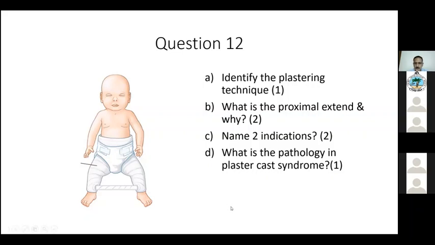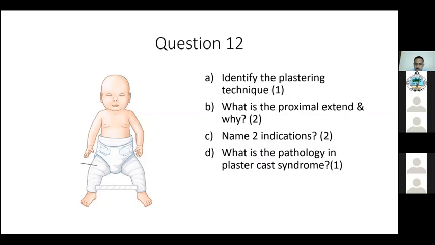Thank you, sir. Sir, what is the one most important complication of Gallows skin traction, what should we say? The most important can be a neurovascular problem. Of the neurovascular, the most important is vascular. Why? Because after 6 hours, it is not reversible. Neurologically, it is definitely important, but it is reversible. So to me, the most threatening one is vascularity.